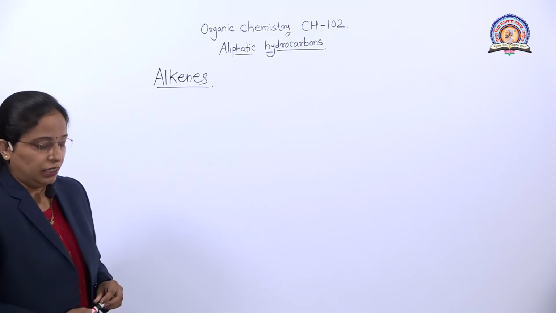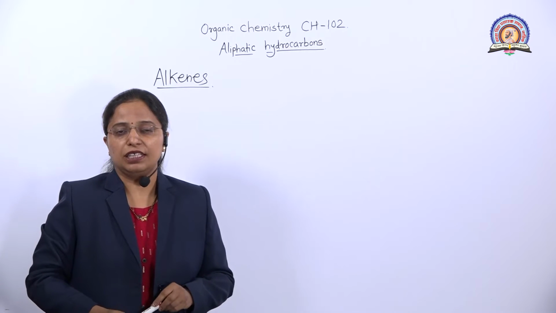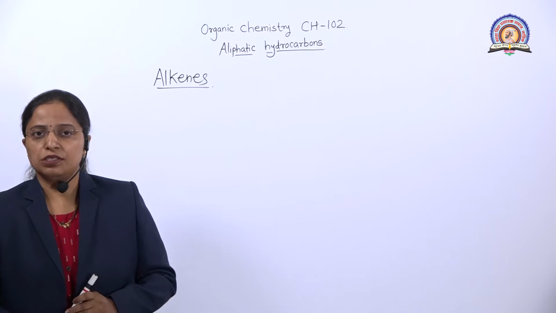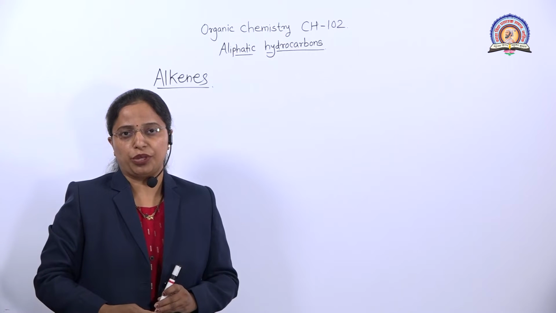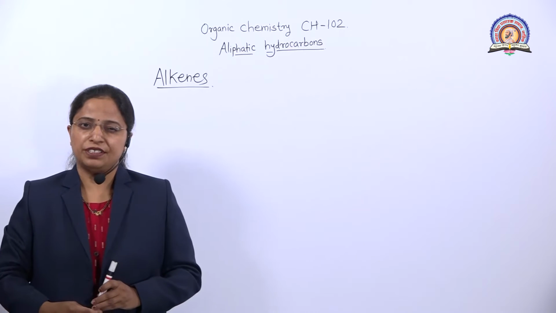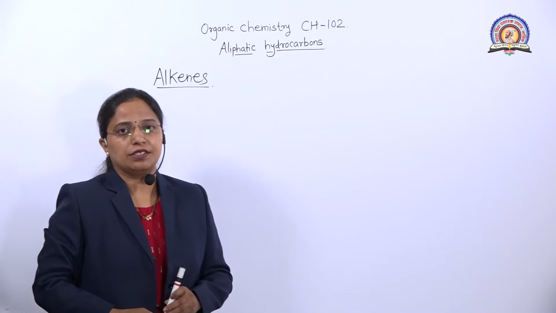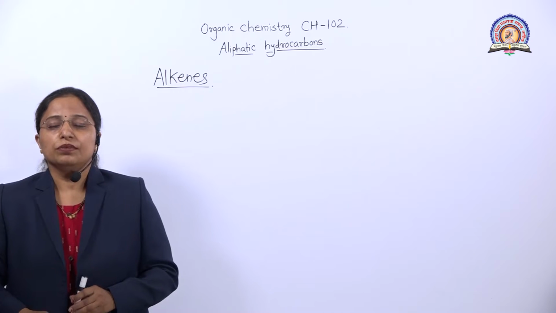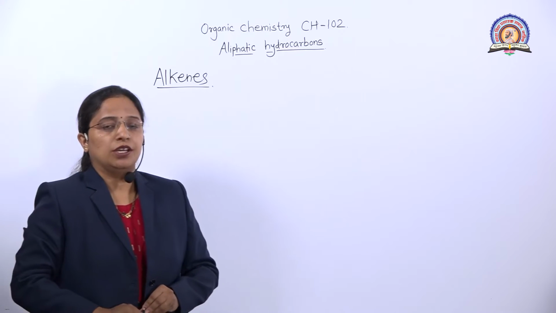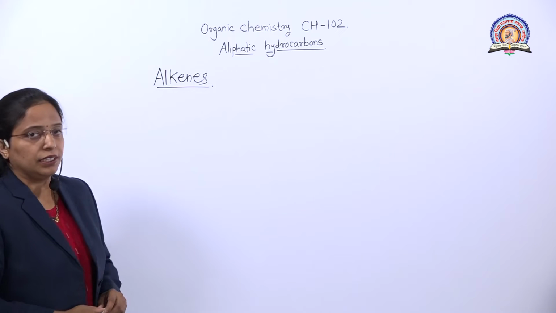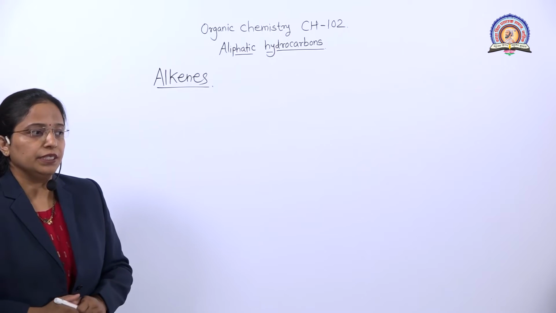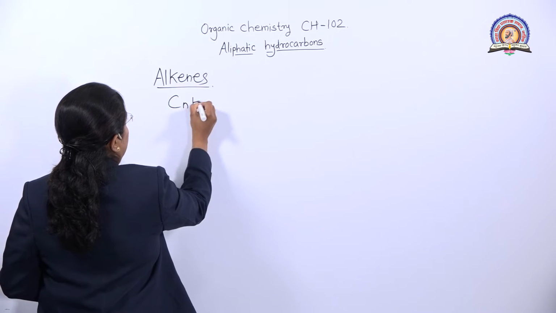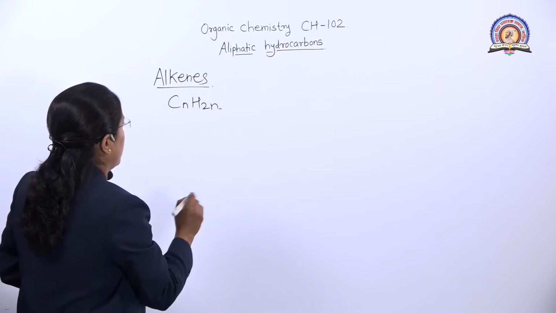So when in the exam the question is what are alkenes, we write the answer: alkenes are unsaturated hydrocarbons having the formula CnH2n. Alkenes are also called olefins and they have fewer hydrogens than alkanes. And alkenes are obtained from the cracking of alkanes. So this is about what are alkenes. CnH2n is the general formula for alkenes.